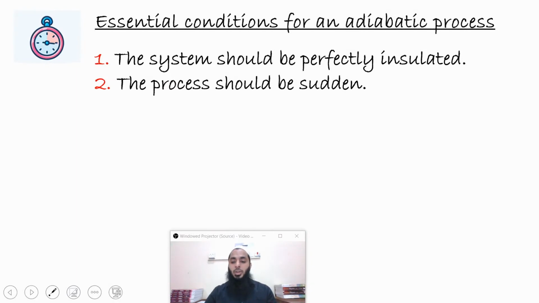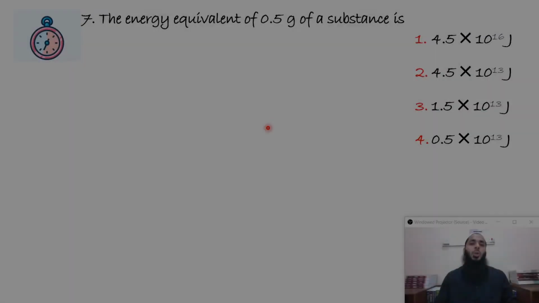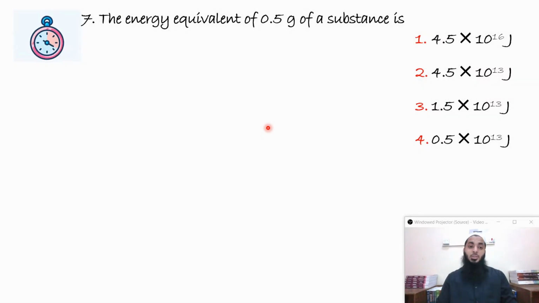Essential condition for adiabatic process. Energy equivalent of 0.5 gram of a substance is. So clearly they are asking the energy equivalent of a mass. We have to use Einstein's equation, E is equal to mc square.